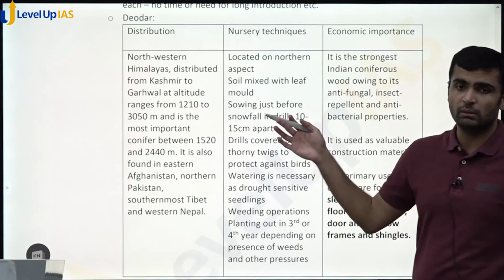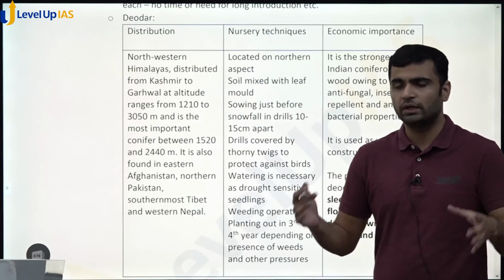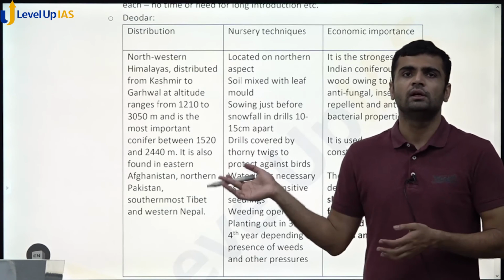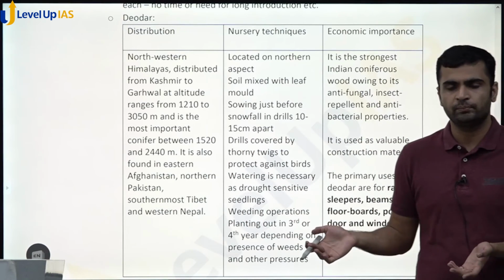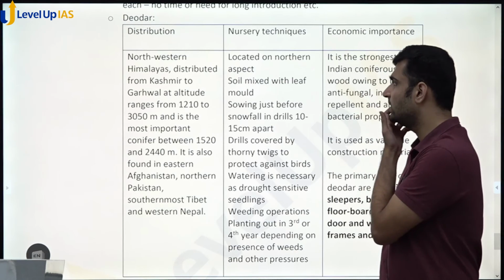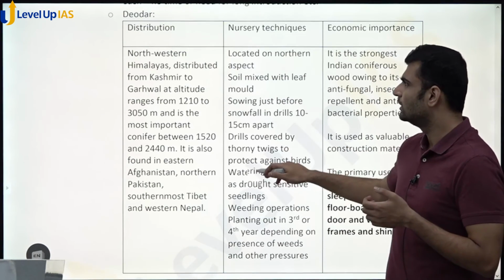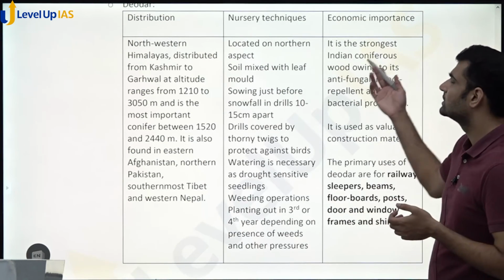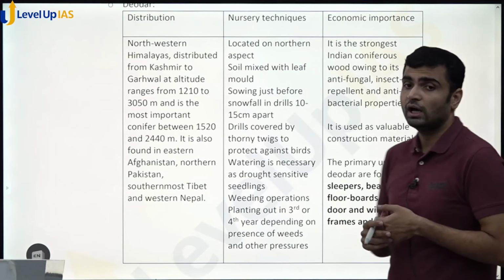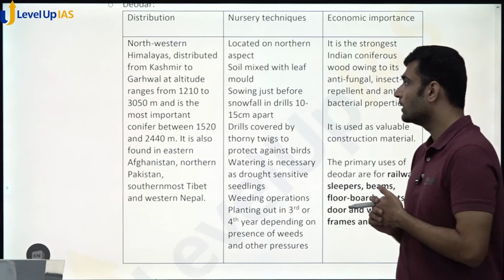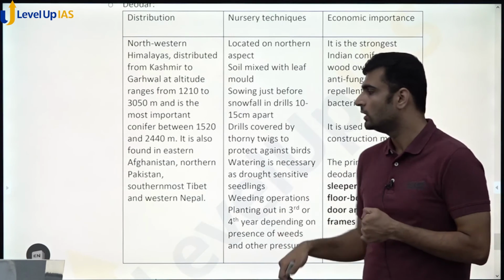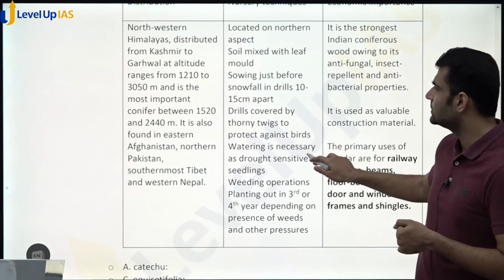Here I have mentioned it in tabular form, you can write it separately as well. You will get 3 to 4 pages, so 1 page for each species, you can definitely write. So distribution, see, I have mentioned it. I have mentioned some nursery techniques as well, but again, I had to search for it. So they are not readily mentioned. But if you know some things, then good.